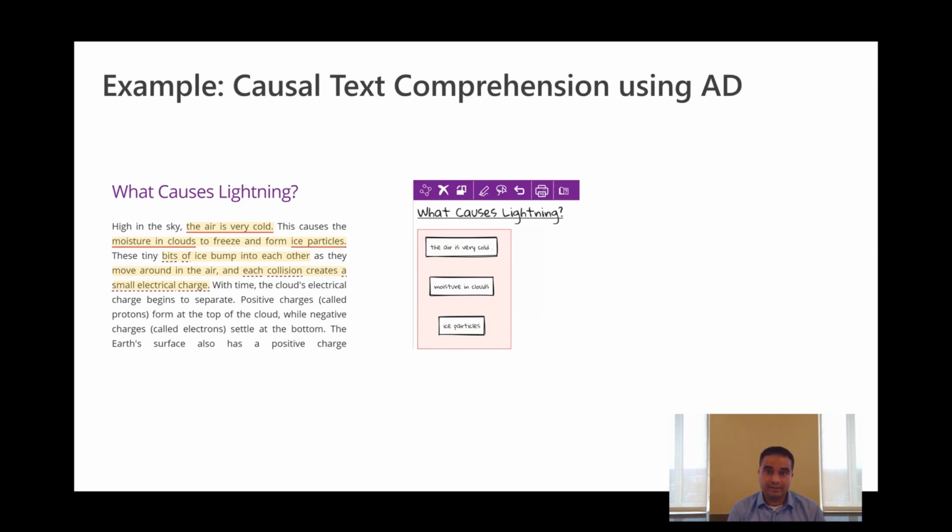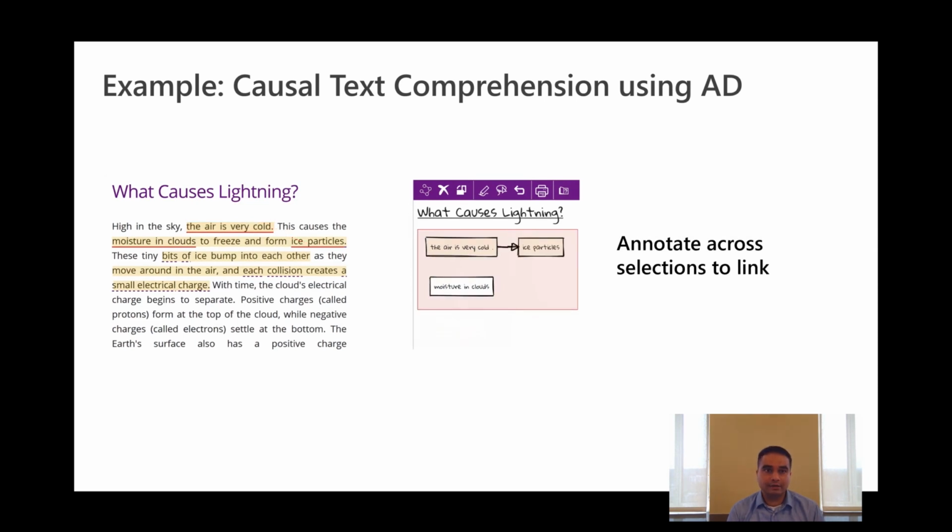After adding a few concepts, readers can make associations between them by drawing a line across different concepts. They can do this from the text or the diagram view.